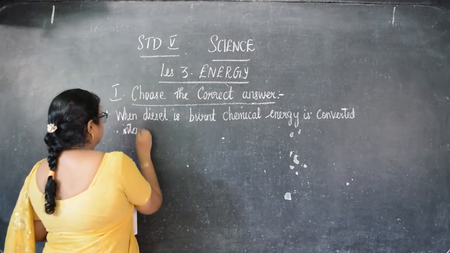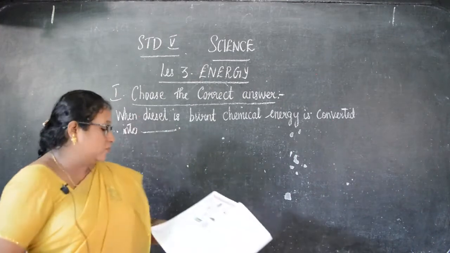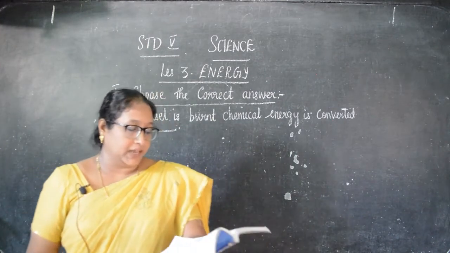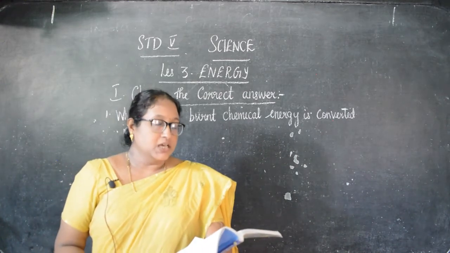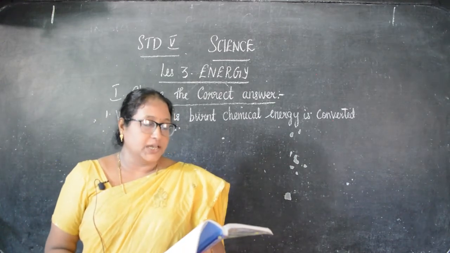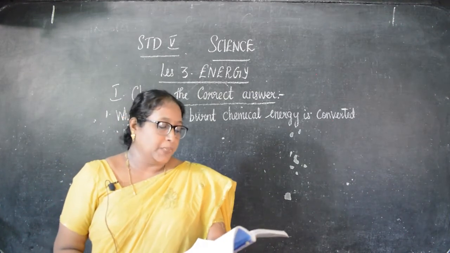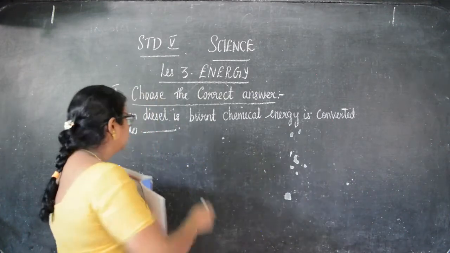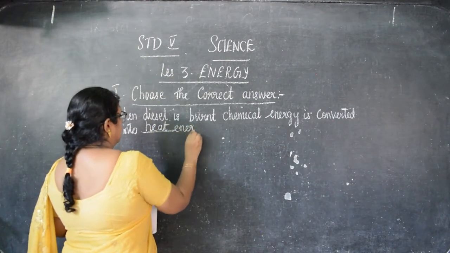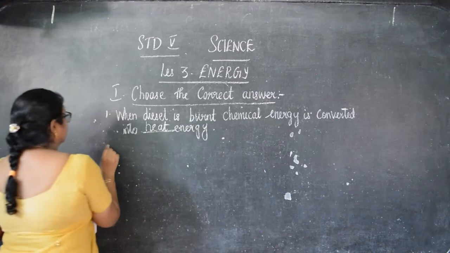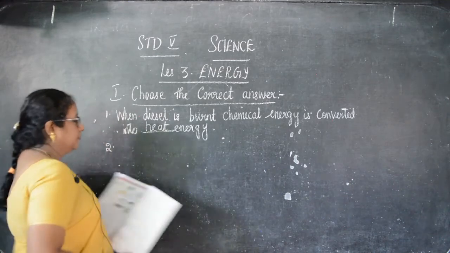So there are 4 options given, children. That is A, wind energy, B, heat energy, C, solar energy, and D, sound energy. So the correct answer is B, heat energy. B, heat energy is the correct answer.